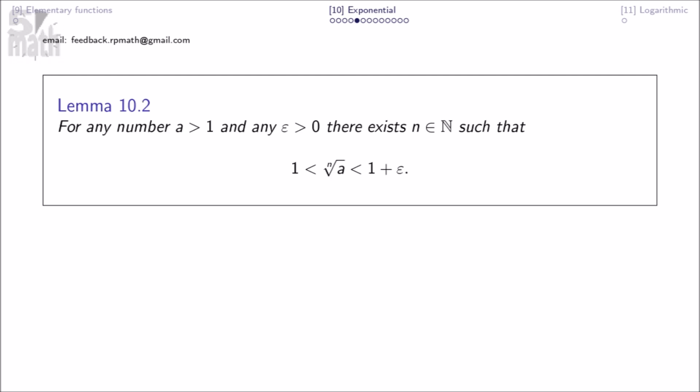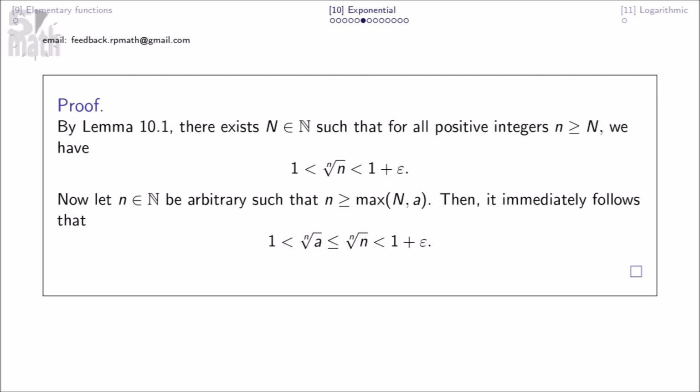For any number a greater than 1, and for any epsilon greater than 0, there exists n such that this. By lemma 10.1, there exists n such that for all positive integers small n, we have this. Now, let small n be arbitrary such that n is greater than the maximum of big N or a. Then it immediately follows that this.